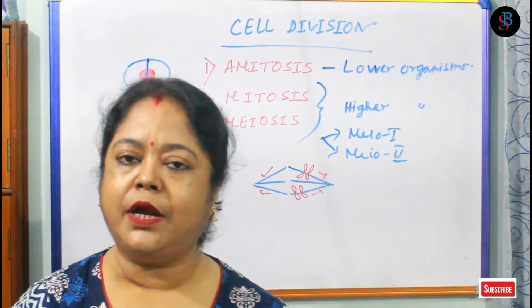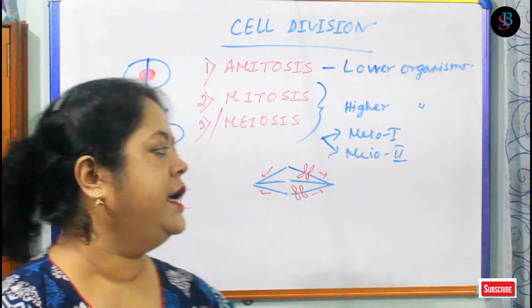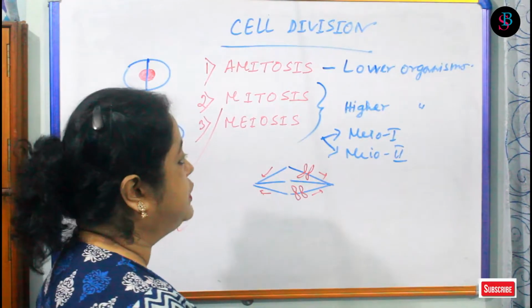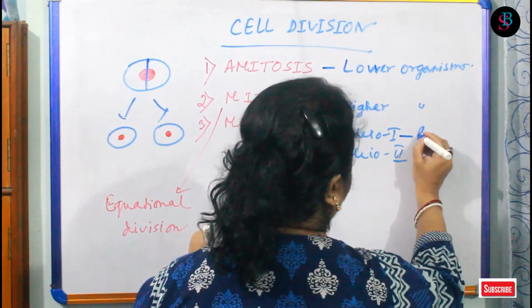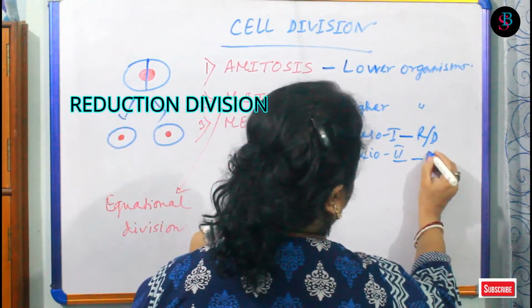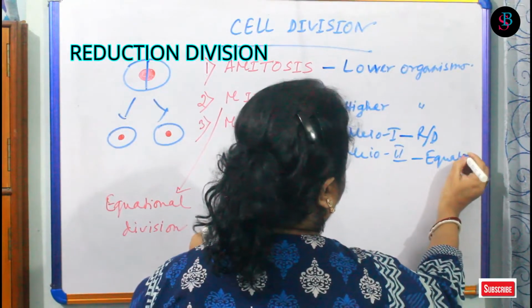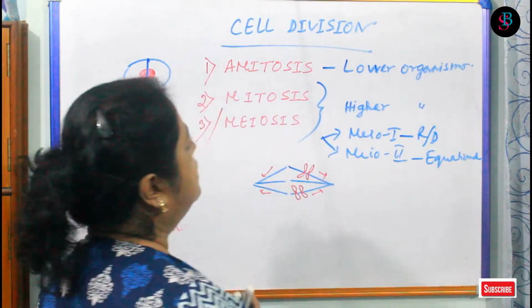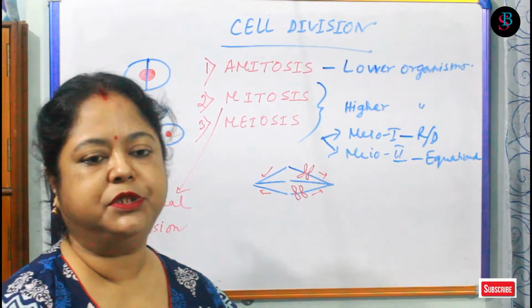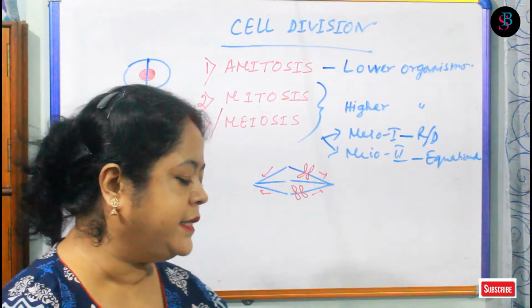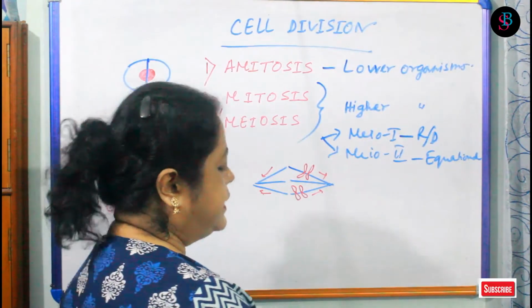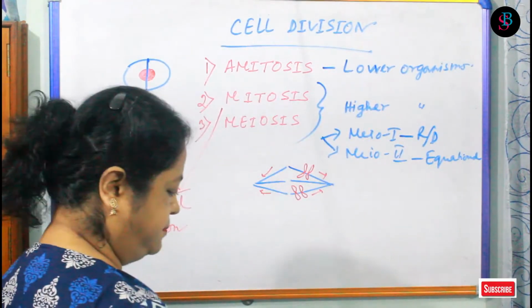So meiosis 1 is the reduction division and meiosis 2 is the equational division, just like mitosis. So this is the reduction division and this is the equational division. This is the very basic idea about cell division. Now I am coming to the point of why the cells are getting divided. In case of mitosis, if we consider,